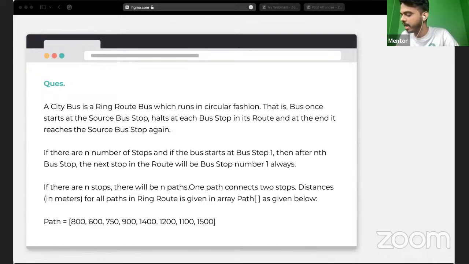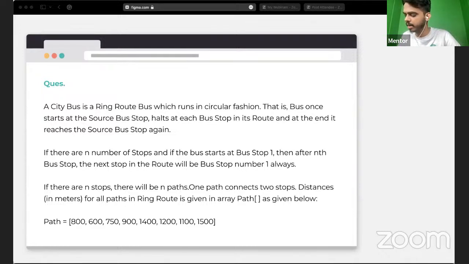So if there are n number of stops, and the bus starts at stop 1, then after the nth bus stop, the next stop in the route will always be bus stop number 1. Basically, in a circular route it might start from anywhere, so we have to define where the bus starts. The first bus stop is going to be number 1, considering what source you're starting from and what the destination is for the first stop.